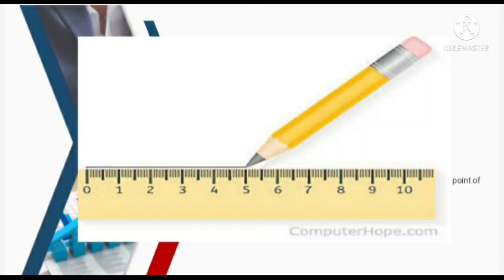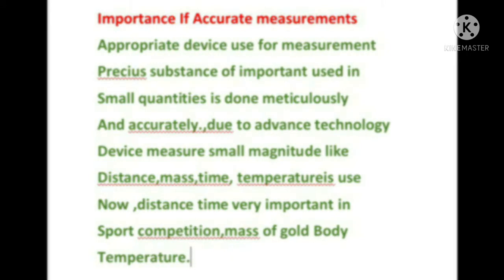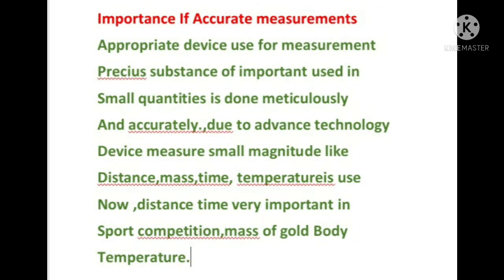Then, importance of accurate measurement. How accurate a measurement must be depends upon its purpose. Accordingly, an appropriate device has to be used for measurement. Measurement of precious substances is of great importance. Use in very small quantities is done meticulously and accurately. Due to advancement in technology, devices that measure very small magnitudes of quantities like distance, mass, time and temperature are now available. For example, distance and time in important sport competitions, mass of gold, and body temperature, etc.